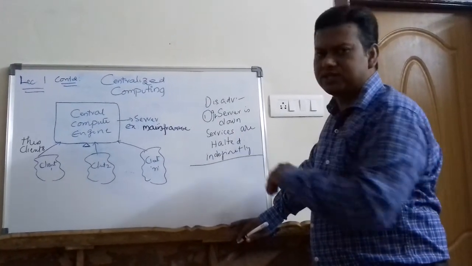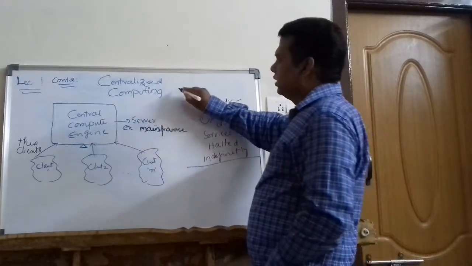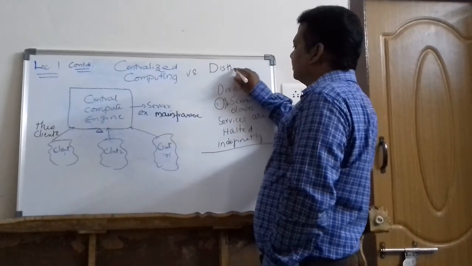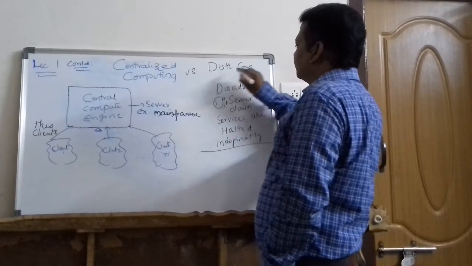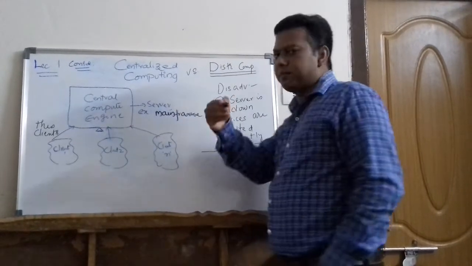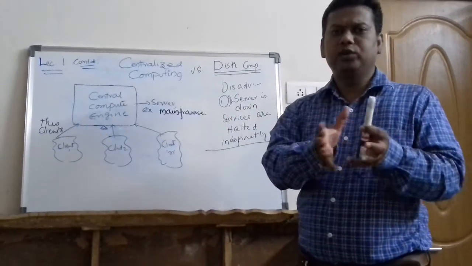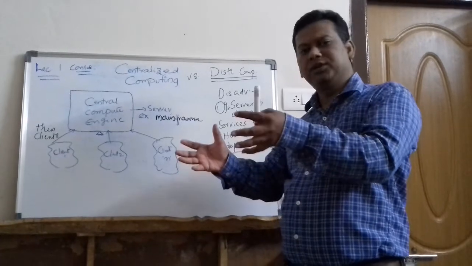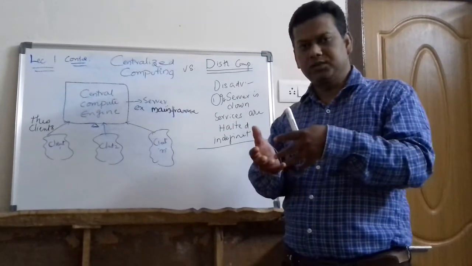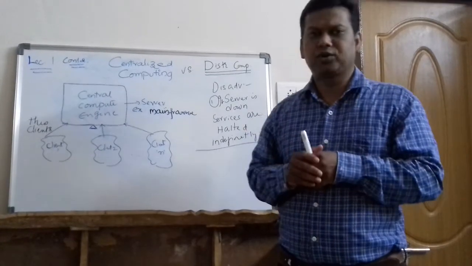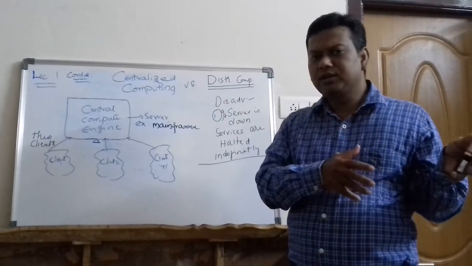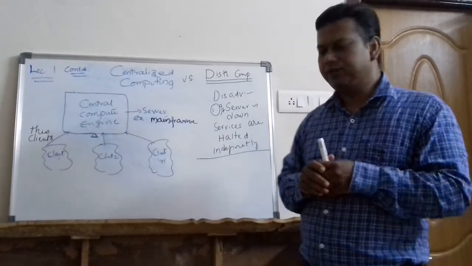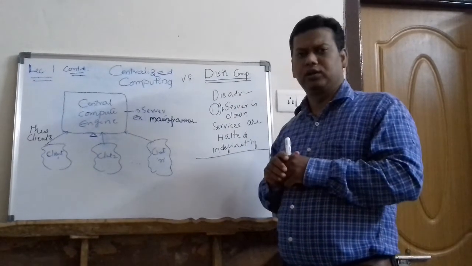The opposite of centralized computing is distributed computing. Instead of running the application in one machine, we load the application in many machines. Let us say I load my application in 10 machines. When a client makes a request, any one of these 10 machines will respond to the client. The client is not even aware that there are 10 machines running in the background, or which machine has served it, and the client does not really need to know.